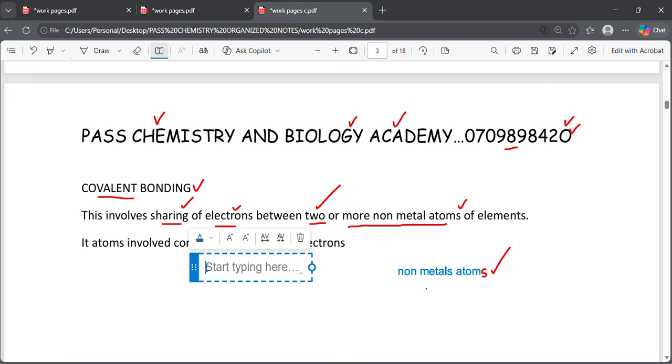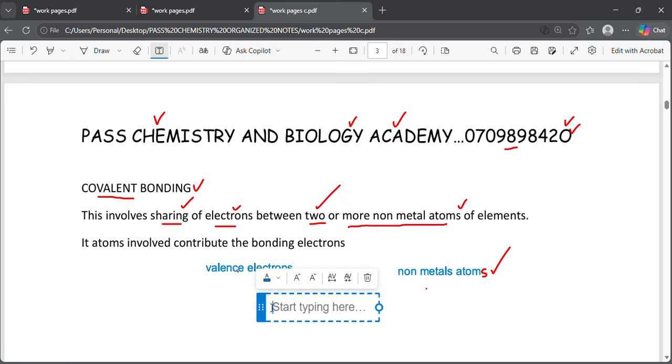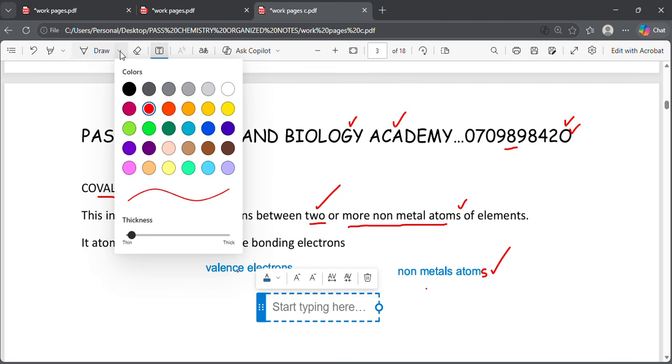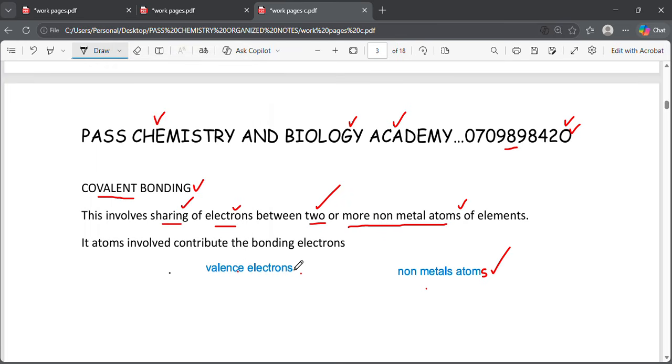The electrons that are found in the outermost shell are referred to as valence electrons. What are valence electrons? These are electrons found in the outermost shell. So don't be challenged by the word when you see it somewhere; wherever you see valence electrons, just know those are simply electrons found in the outermost shell. So this involves the sharing of electrons between two or more non-metal atoms of elements.